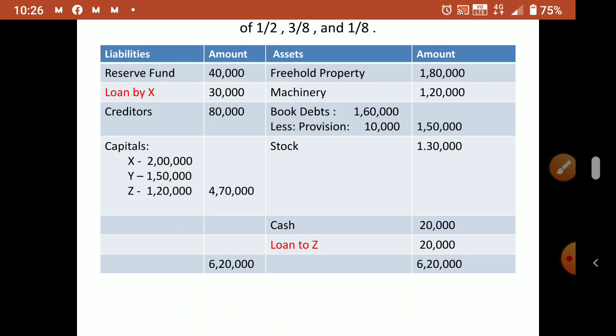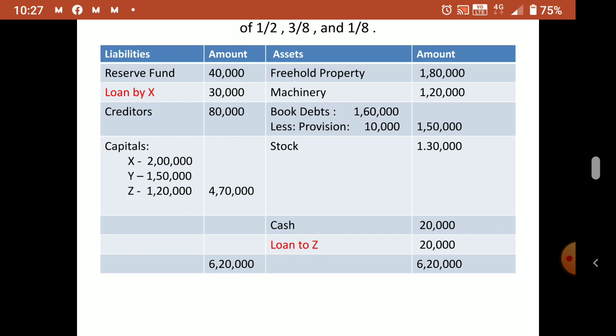Now loan by X. So this is on the liability side. Loan by X means X gave a loan to the firm, means for the business it is a liability. From the side you can understand it very easily. See, where it is appearing: on the liability side. So it is appearing on the liability side means liability for whom? For the business. We are preparing the balance sheet for the business. So for the business it is a liability, means the business has to pay to whom? To X.